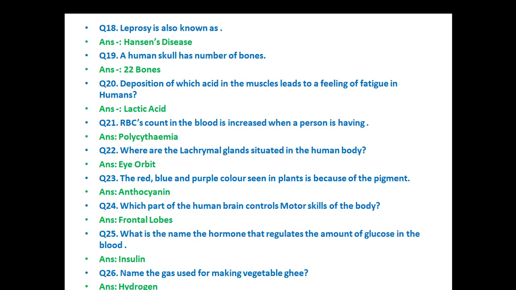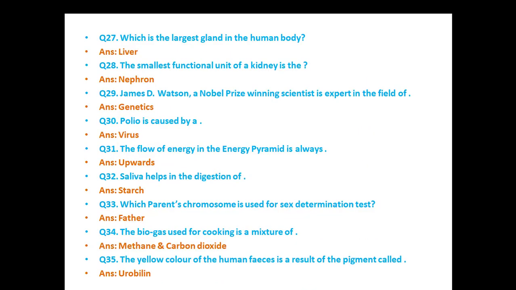Hydrogen. Which is the largest gland in the human body? Liver. The smallest functional unit of a kidney is the nephron. James D. Watson, a Nobel Prize winning scientist, is an expert in the field of genetics.